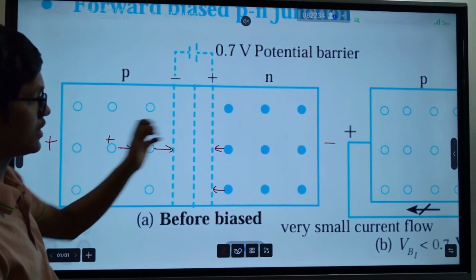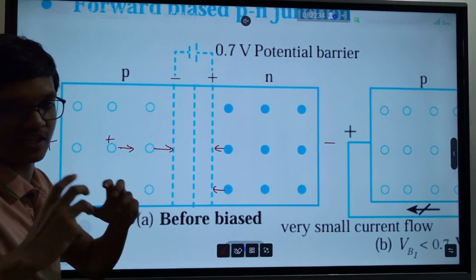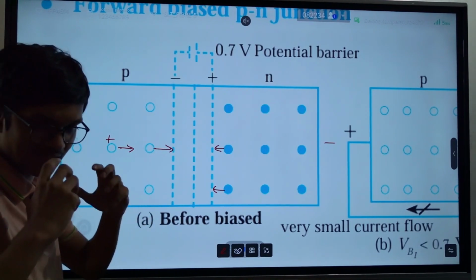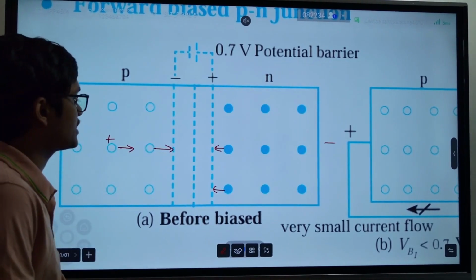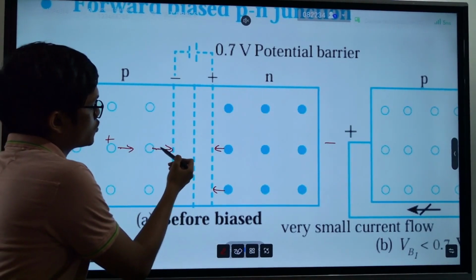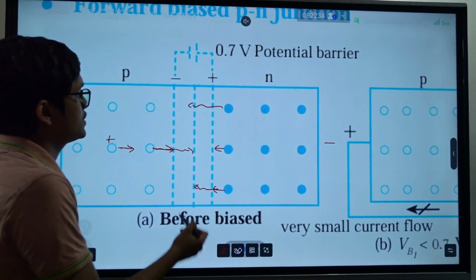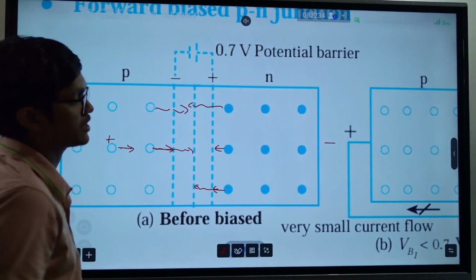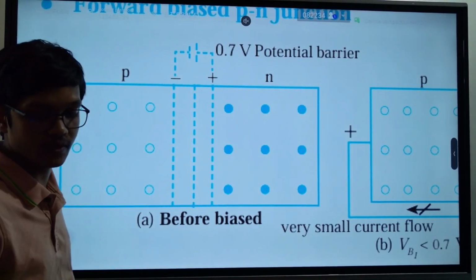If we provide enough potential, they will go through this barrier somehow, and they will start moving through the circuit. That is the idea. So we call this forward biasing.